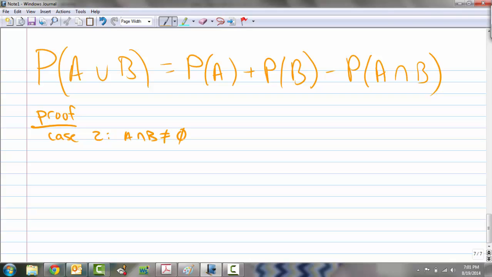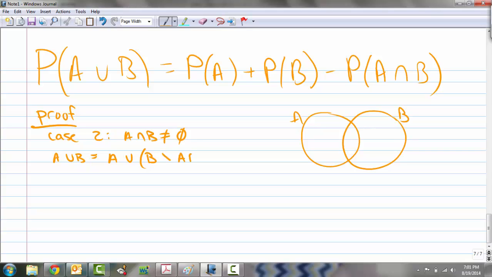Okay, so how do we deal with this? Well, if I draw a Venn diagram, it can help me to visualize what's happening. So here's A, here's B. A union B, that is everything in both of them, could be thought of as A union B, but with A intersect B removed.